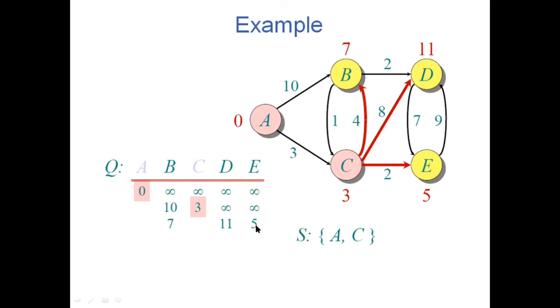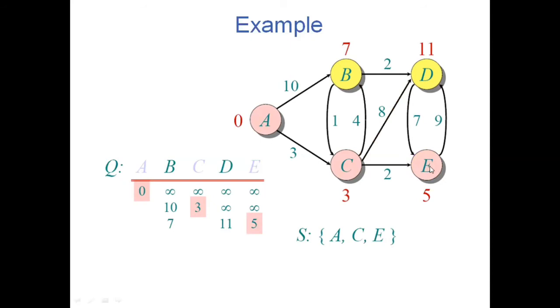Now what should I do? I should find out in this row which is the minimum one. Which is the minimum weight? That is through A to E. So 5 is the minimum. So that has been updated. Now in the third step, I have found the third vertex. I have calculated A to C in my second step, and in my third row, I have calculated the minimum distance to A to E.